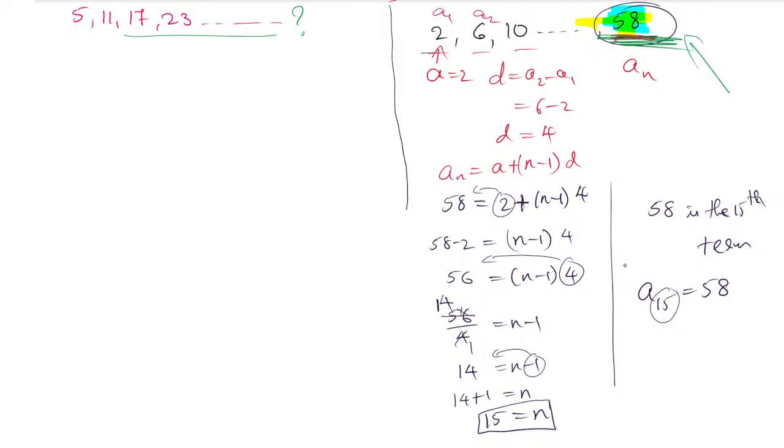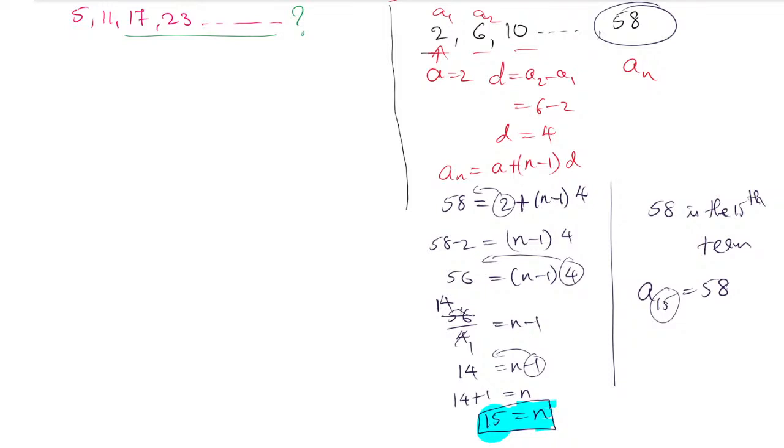But my question is not this one. If it was like this, we might have done it. But here, clearly, I will tell you one thing you remember. If the question was whether 58 is a term or not, if 58 is a term, that time the n value must be 15. 15 is which number? Which type of number is 15?